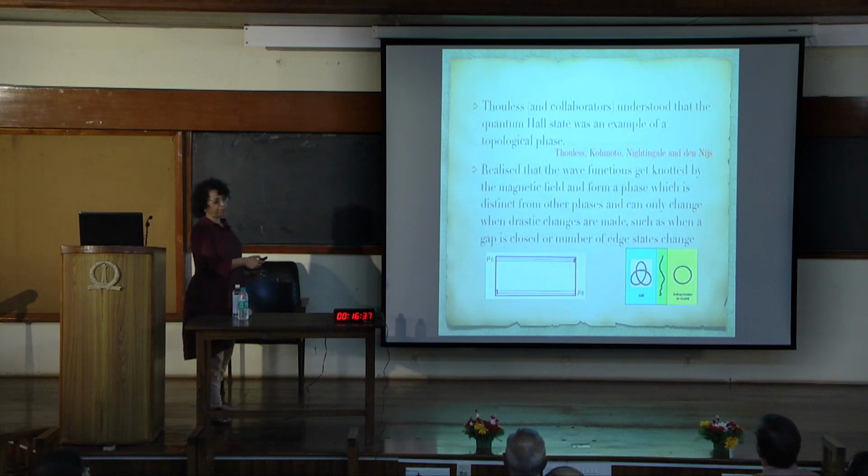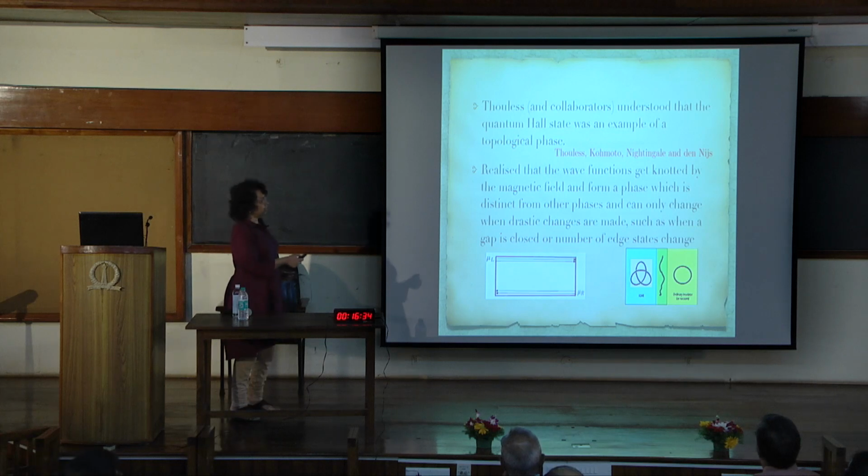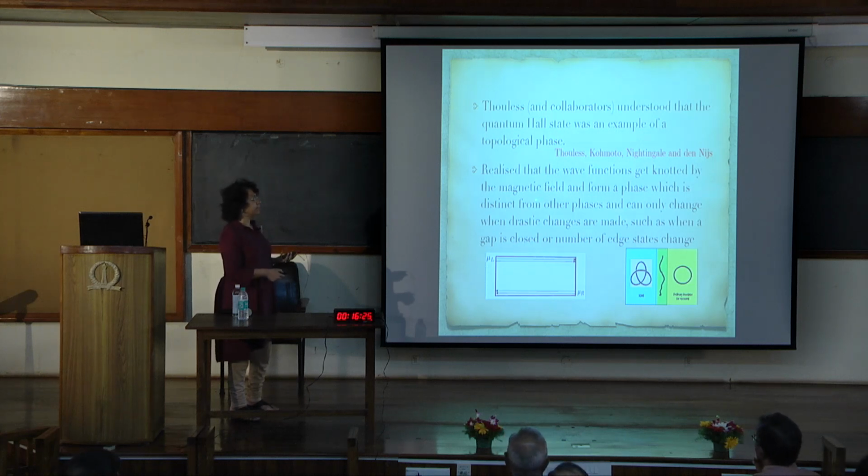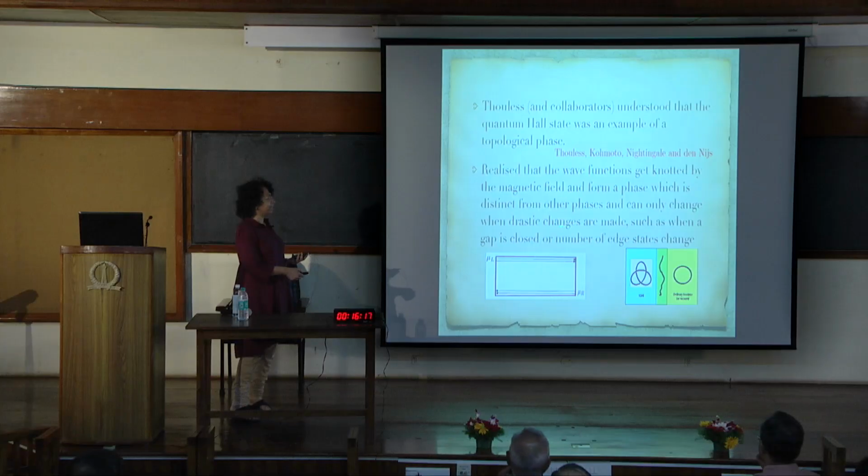Thouless, who got the Nobel Prize in 2016, and his collaborators understood that the quantum Hall state was an example of a topological phase. They realized that the wave functions actually get knotted by the magnetic field and form a phase which is distinct from all other phases, and that phase can change only when drastic changes are made, such as when a gap is closed or when the number of edge states decreases. You need to have some gapless edge states when you go from a topologically non-trivial state to a topologically trivial state.